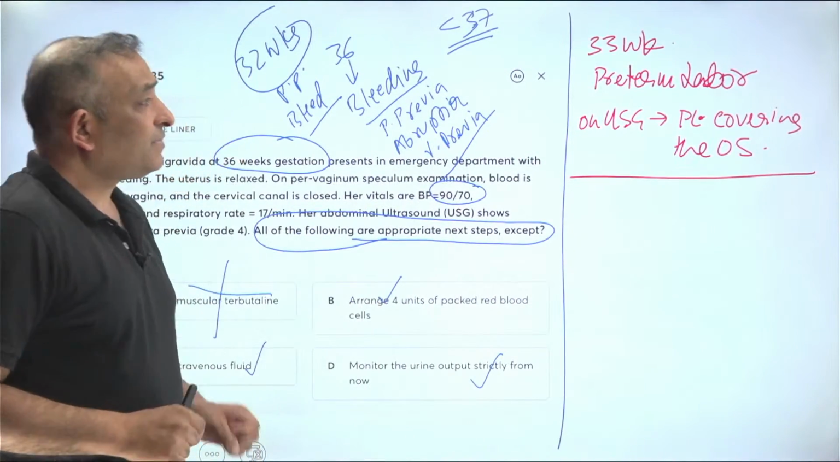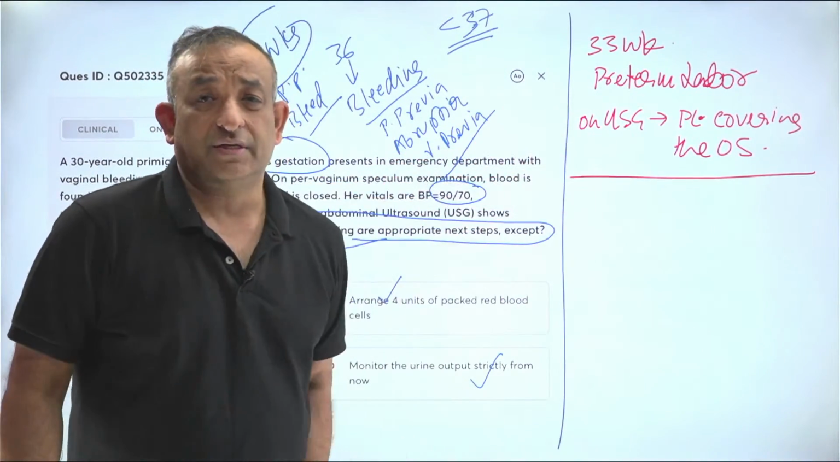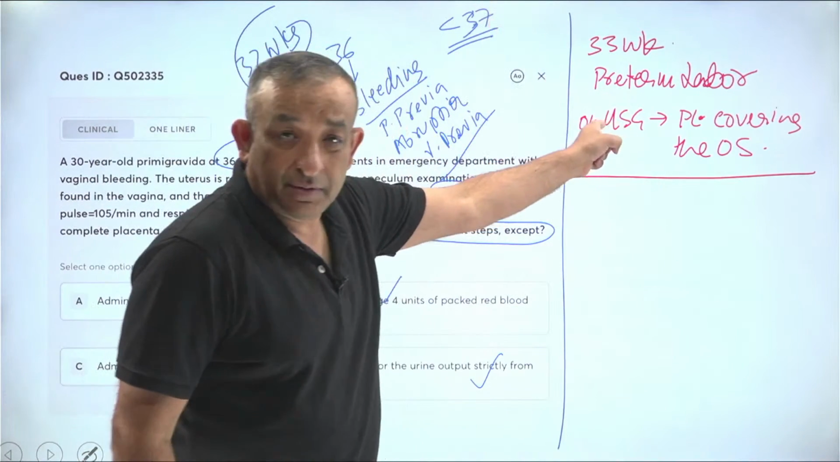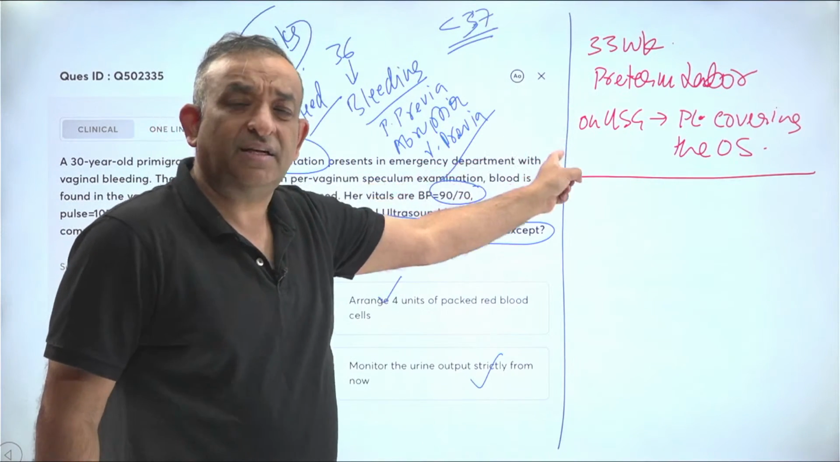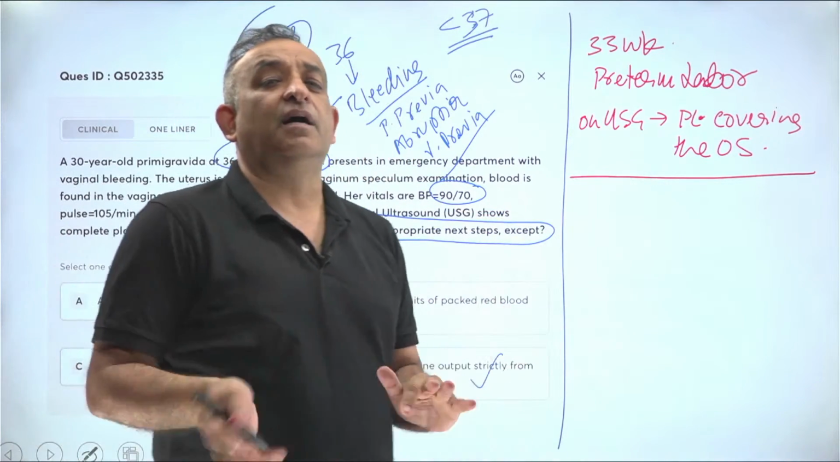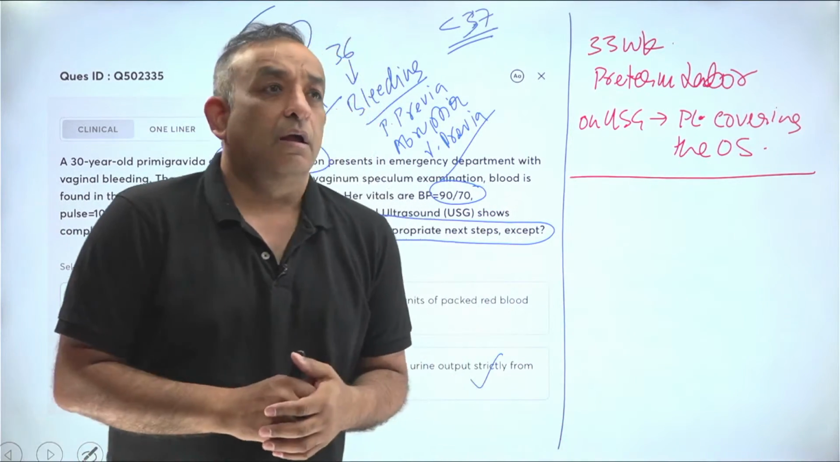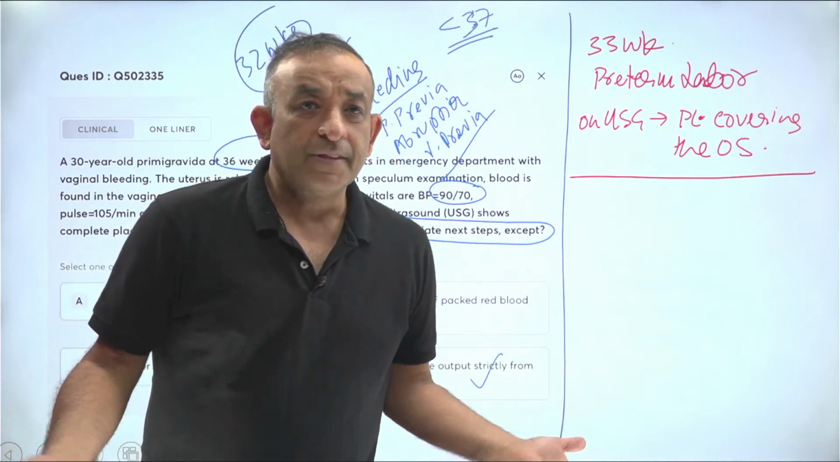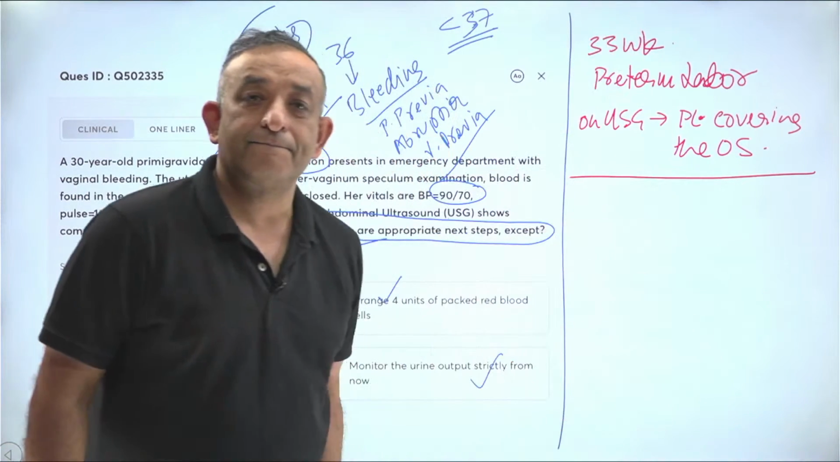Excuse me. Guys, this is a totally different question. It is preterm labor. 33 weeks, patient has preterm labor. Will you give tocolysis or not? Incidentally, the ultrasound shows there is a placenta covering the os. She's not bleeding. Where did I say she's bleeding?